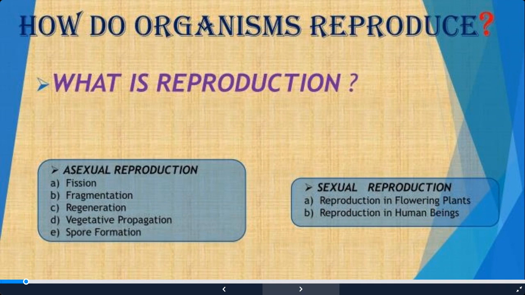Now, there are two fundamental types of reproduction: asexual reproduction, in which we are going to discuss around 6 different types of asexual reproduction which are very common: fission, fragmentation, regeneration, vegetative propagation, spore formation. And we are going to discuss one more, which is basically of the vegetative propagation, but it is a new technology known as tissue culture. Now in sexual reproduction we are going to discuss sexual reproduction in flowering plants and sexual reproduction in human beings.